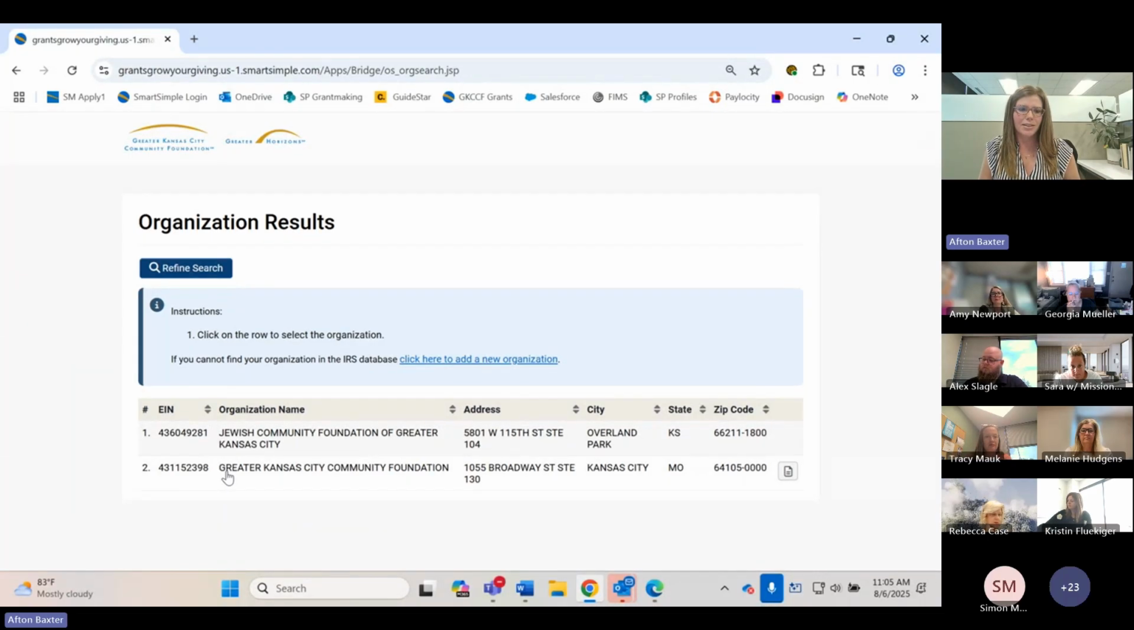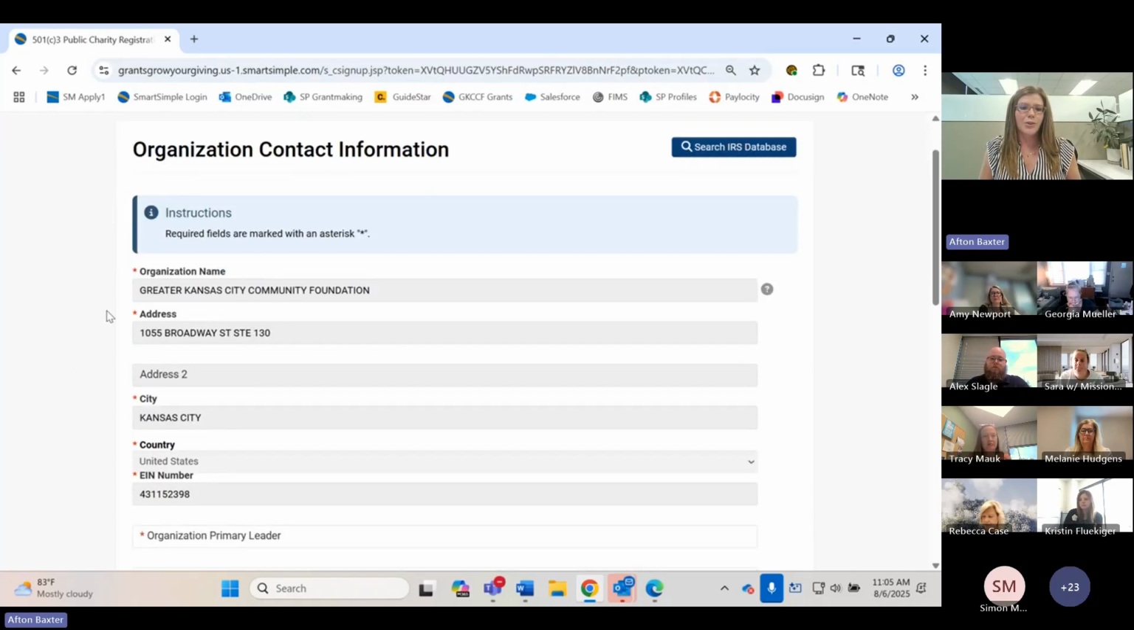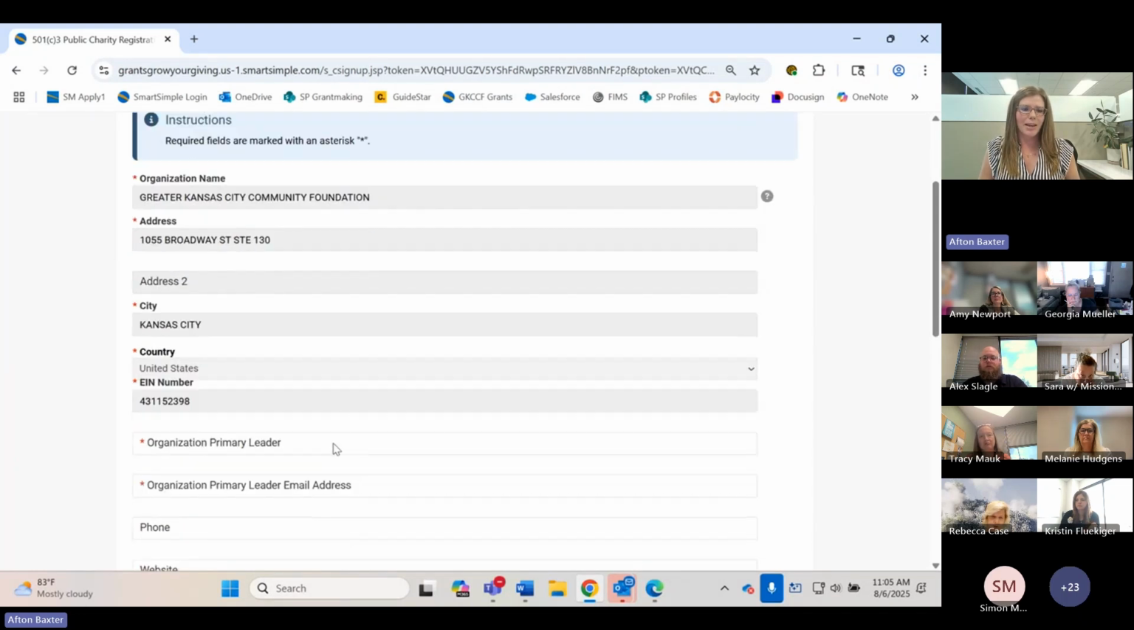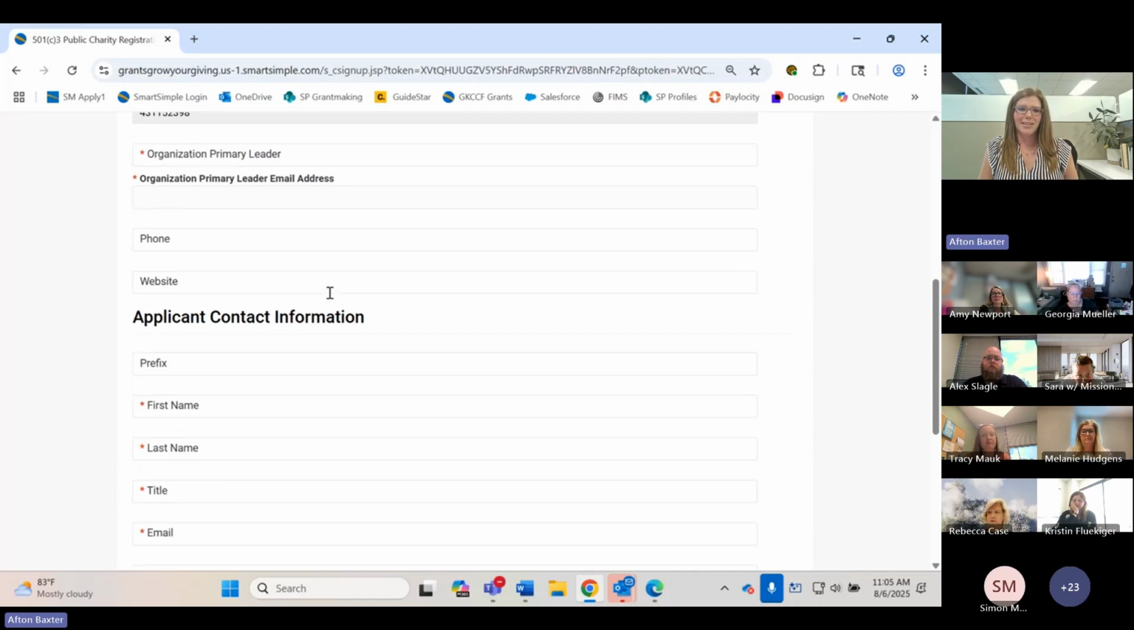When you find it, just click on that organization that is yours, and it should autofill a lot of your contact information. You do have the option to edit it though, and this will help you in the future. This information will be in your application, so it's worth taking the time to review it and make sure your primary location is right. As you scroll further down, we just ask that you list your primary leader. If awarded, this would be the person that would probably sign your grant agreement. So we just want their name and email address. That's really all it's needed for right now.